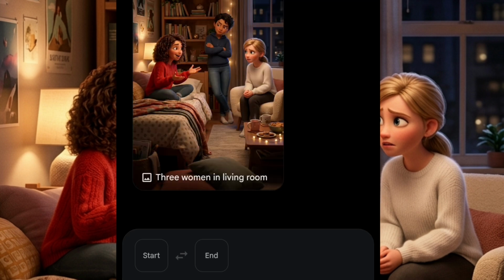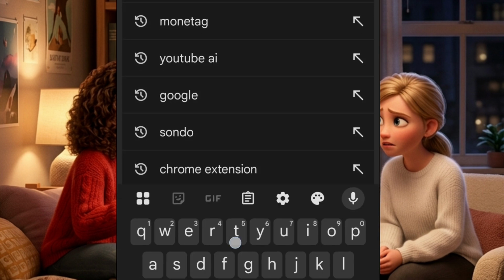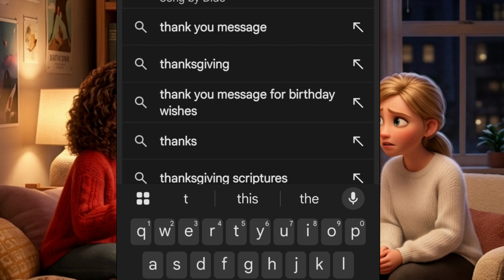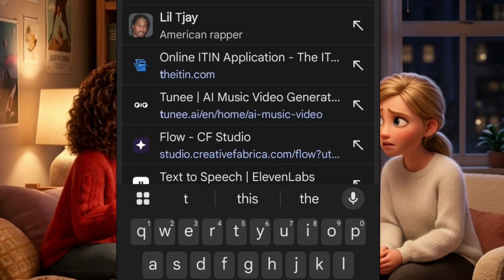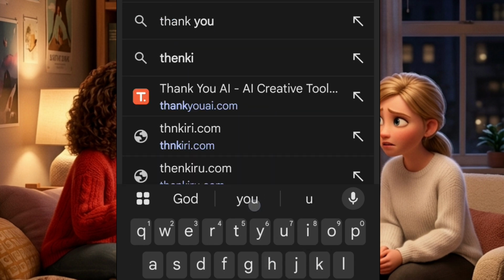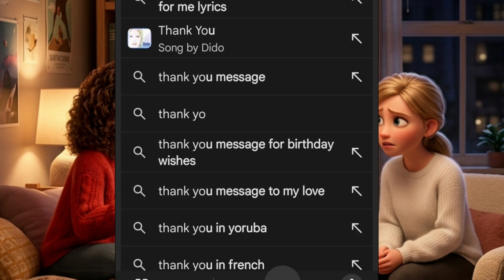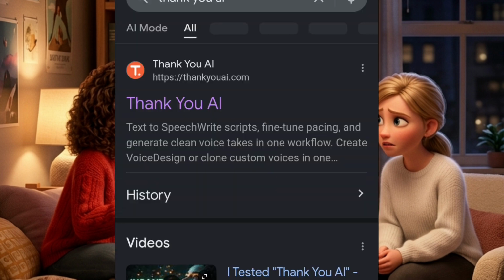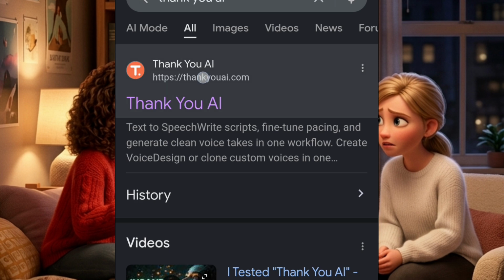Next thing we are going to do is head over to this AI tool. It's a free AI tool you can use to generate your video. Just go back to your browser and search for Thank You AI. This is it here, this first one you are seeing. If you have not registered on the AI tool, you go and register. As you can see, Thank You AI, you click on it.